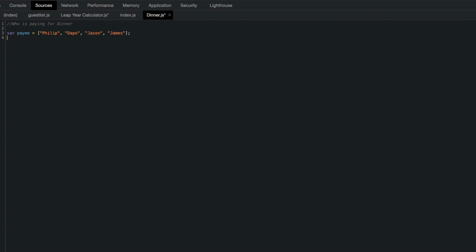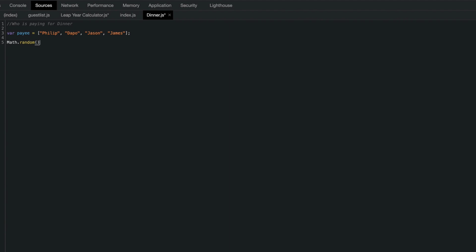Now, you can always add to the list by going directly to the payee, or you could use a push to put stuff into the array. But let's just leave this at that for now. Now the other thing we want to figure out is how to do the randomness, and we already know the way to go about that is math.random. So math.random should give us a random number between 0 and 1, but it goes as high as 0.999, never reaches 1.